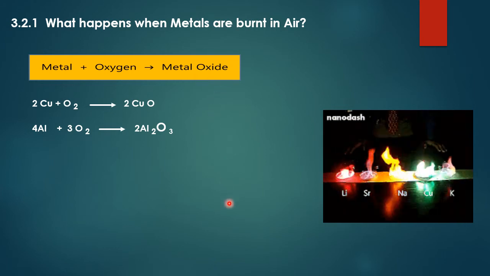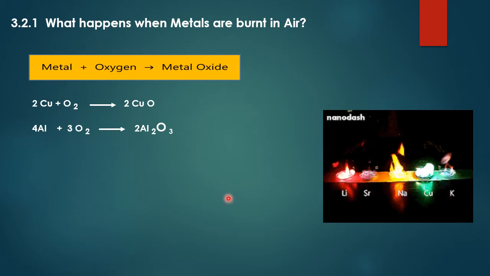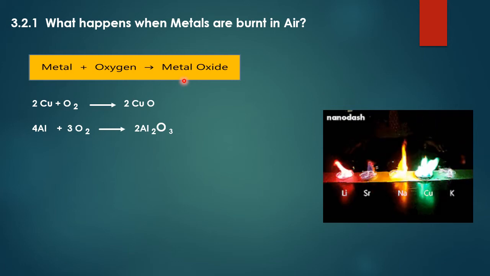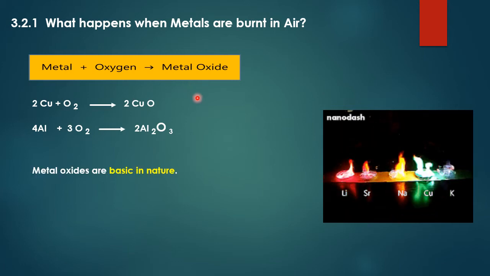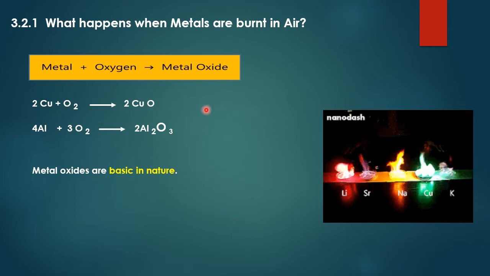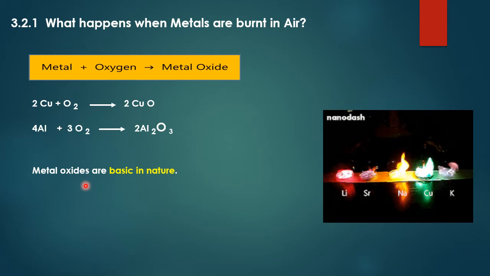Chemical property of metal number 1: when any metal reacts with oxygen, metal oxide is formed. The metal oxides that are formed this way are mostly basic in nature, that we have already learned in chapter acid, base and salt.